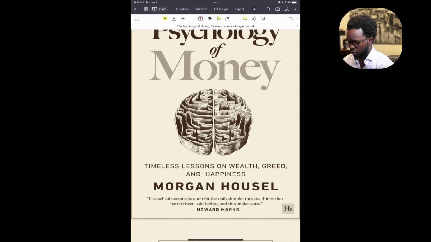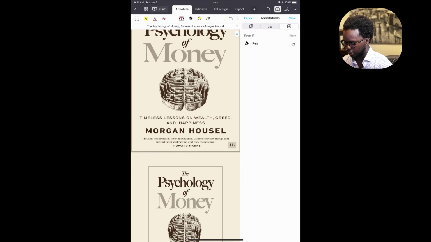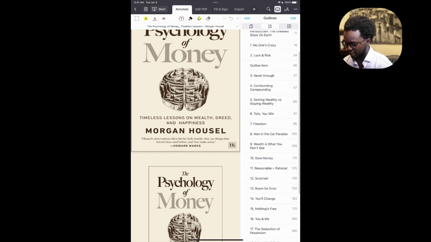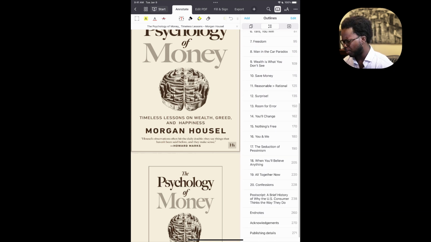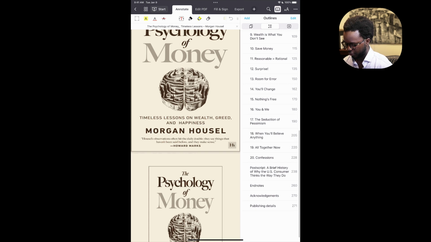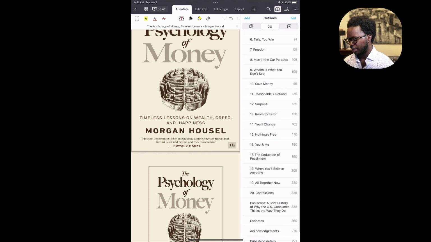If I go here, I would first take a look at the table of contents, and here I will first see the general idea that the author is going at, because the way most authors outline the table of contents demonstrates their thinking of the subject matter in question. So I would trace that as my starting point.